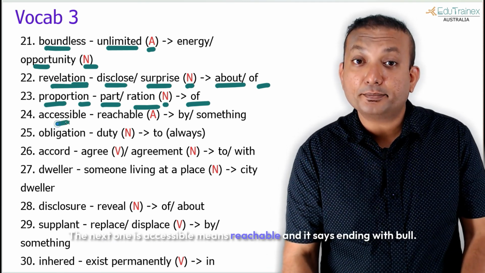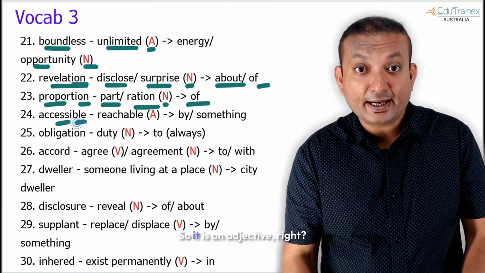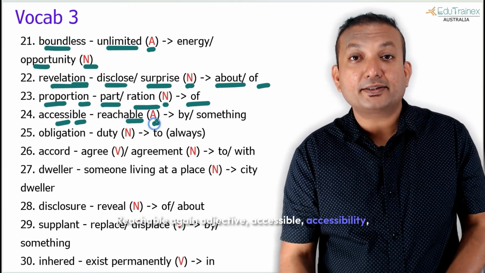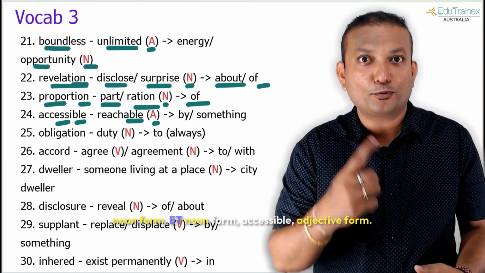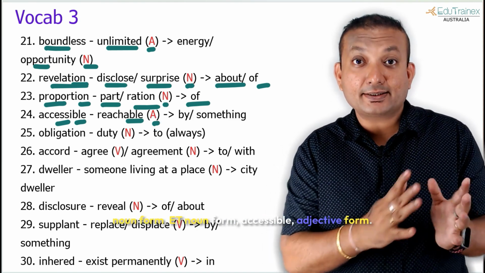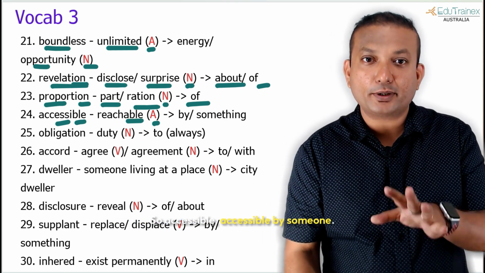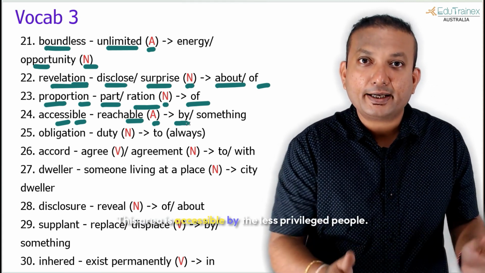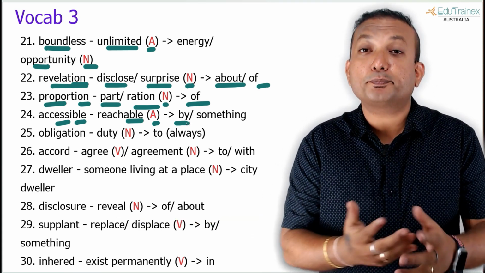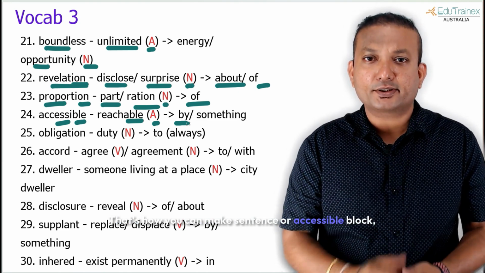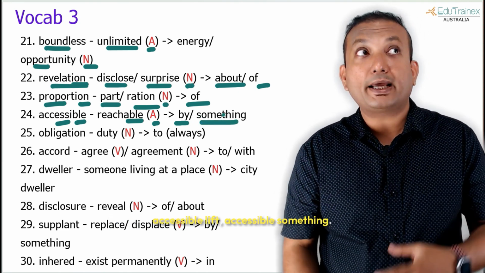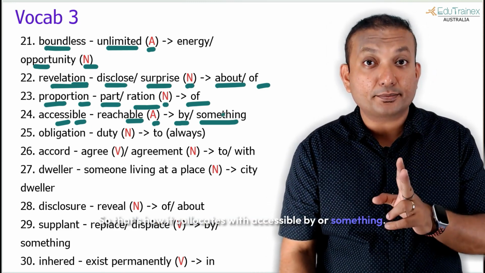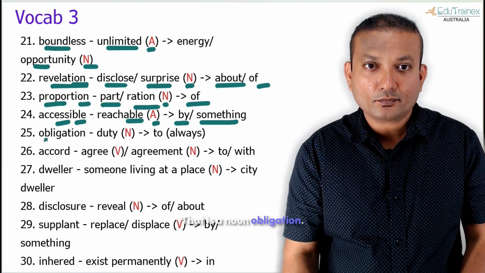Right, the next one is accessible, means reachable, and it ends with ible, so it is an adjective, right? Reachable, again adjective. Accessibility, noun form. Accessible, adjective form. So accessible by someone. This area is accessible by the less privileged people. That's how you can make a sentence. Or accessible block, accessible lift, accessible something. So that's how it collocates with accessible by or something that is a noun.